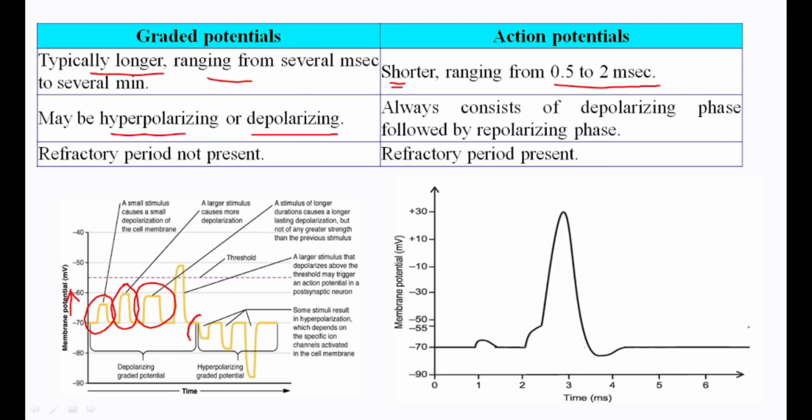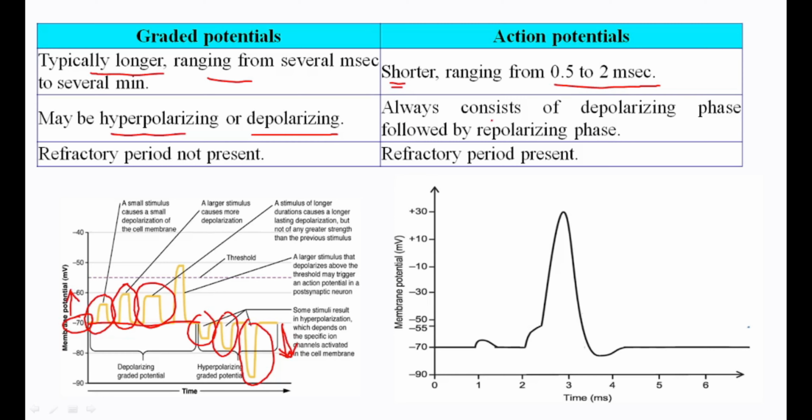But in such cases, where the membrane potential goes down compared to the resting membrane potential, this is also a graded potential. Because this line, minus 70 millivolt, is the resting membrane potential, so it goes down. So it may be a hyperpolarizing event or a depolarizing event.